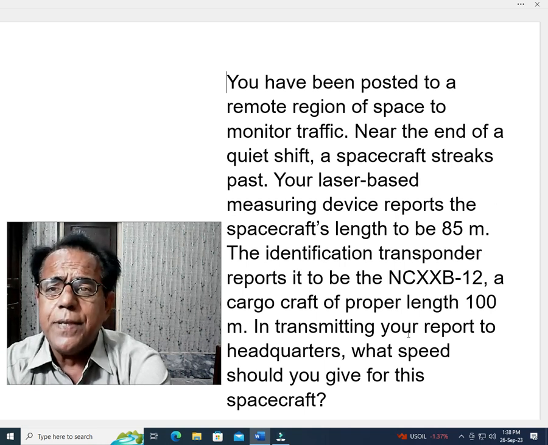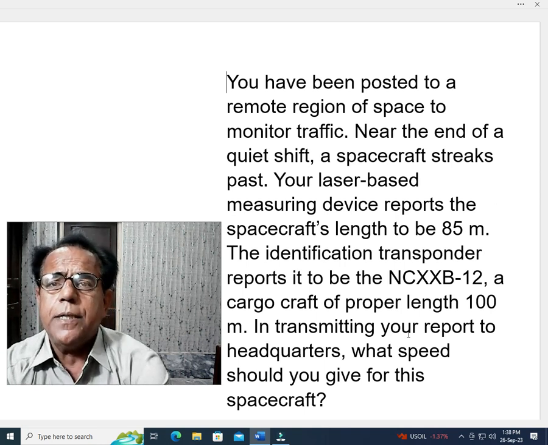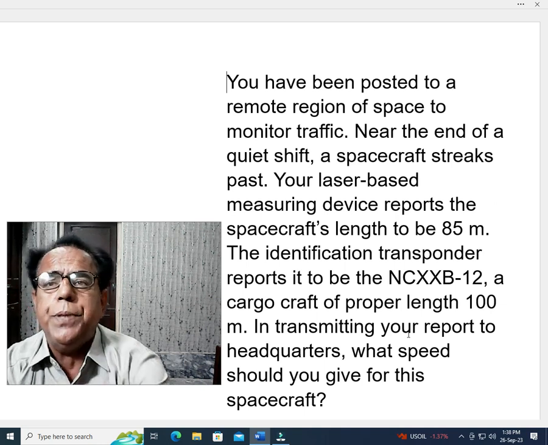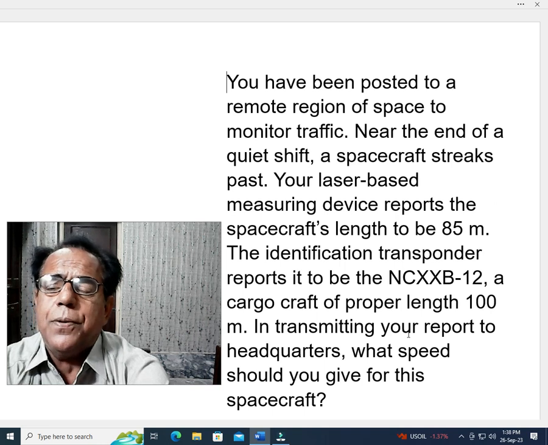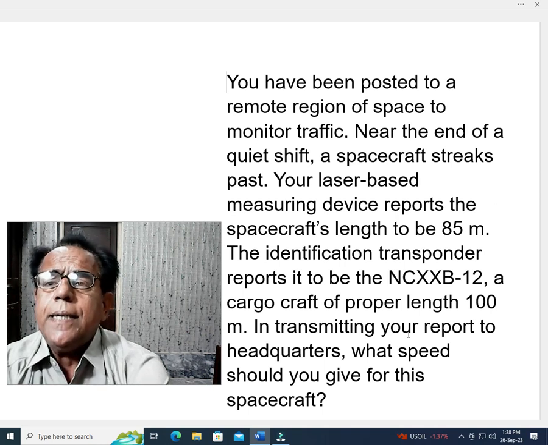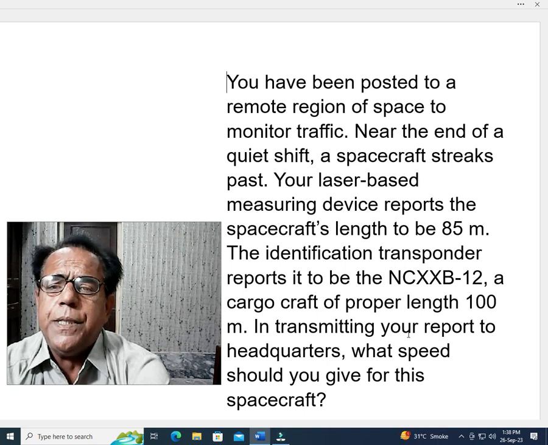The identification transponder reports it to be the NCXXB12, a cargo craft of proper length 100 meters. In transmitting your report to headquarters, what speed should you give for this spacecraft?